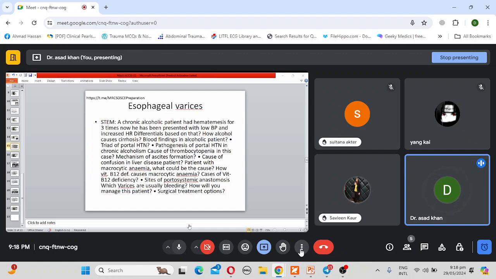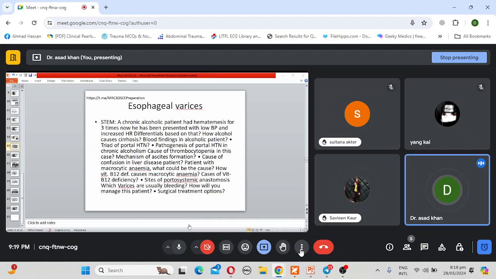Now tell me, the patient is having macrocytic anemia. What could be the cause? It is a nutritional cause, vitamin B12 deficiency. Okay. How does vitamin B12 deficiency cause macrocytic anemia? Vitamin B12 is needed for DNA synthesis. So when there is a deficiency, the DNA synthesis is inhibited. That is, the cell cycle is inhibited at the growth stage. So there will be no division, but the growth will continue, which will cause increase in the size of the cells, resulting in macrocytosis.